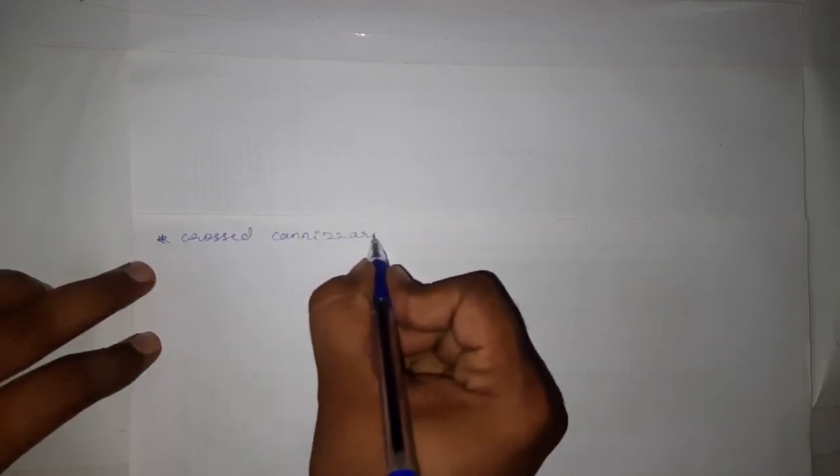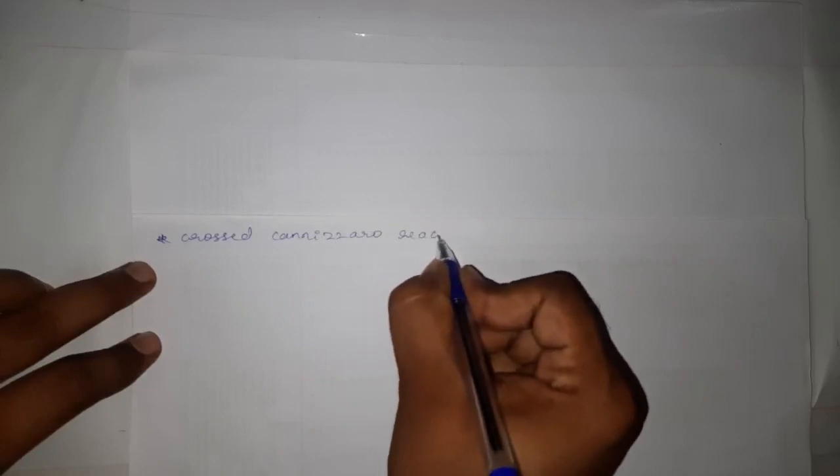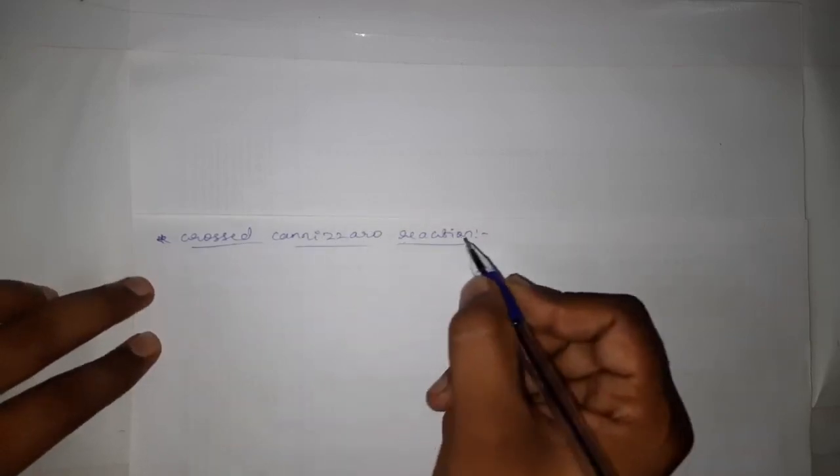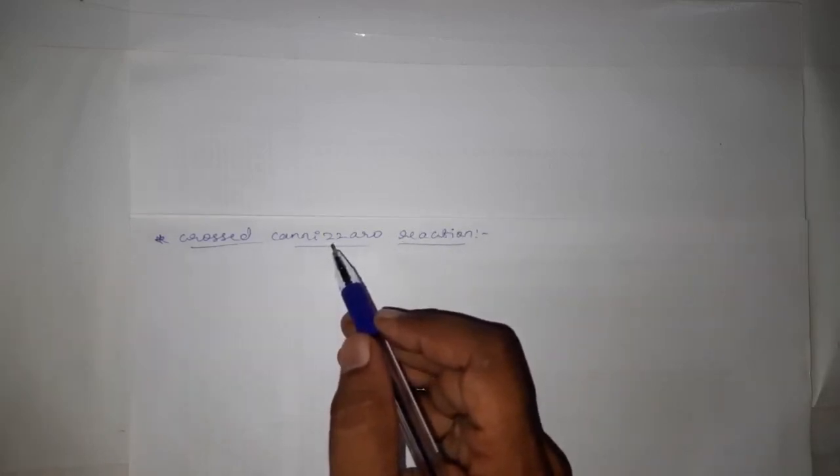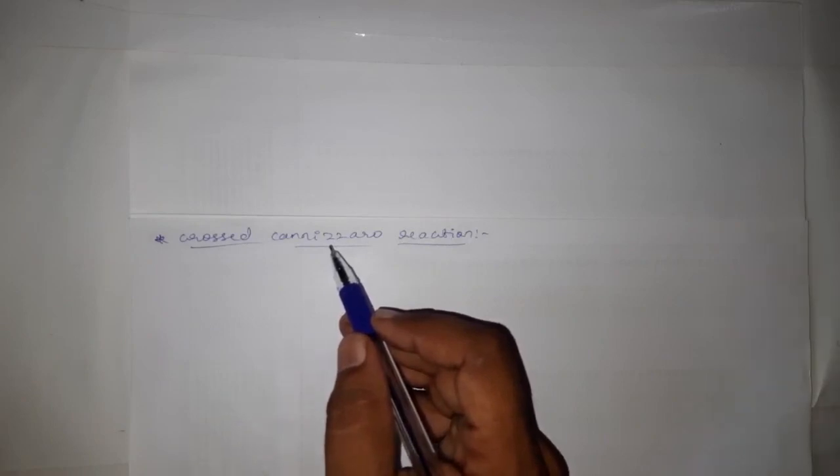As we have discussed, in aldol condensation there is a possibility of crossed aldol condensation. Here also there is a possibility of a crossed Cannizzaro reaction. The Cannizzaro reaction is the reaction between two identical aldehydes which have no alpha hydrogens.